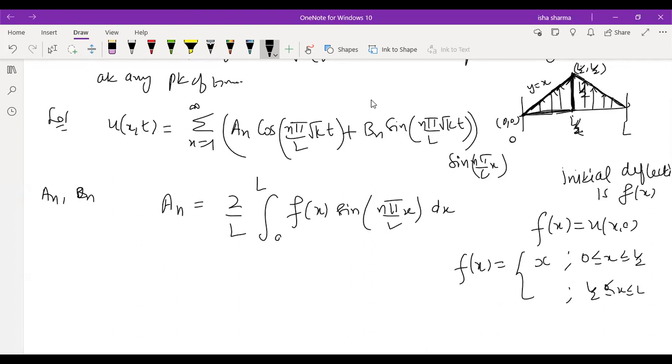Basically these are straight lines, so you just need to find the equation of the lines. What is this point? This point's coordinates are L comma 0. So L is the x value I'm writing, and u is its other coordinate. So what is the equation of this one? This is going to be L minus x, right? Because when you put x is equal to L, this will be L minus L, which is 0. When you put x is equal to L by 2, this will be L by 2, because there is no discontinuity. It's a continuous function. You just need to write a mathematical equation for the same.